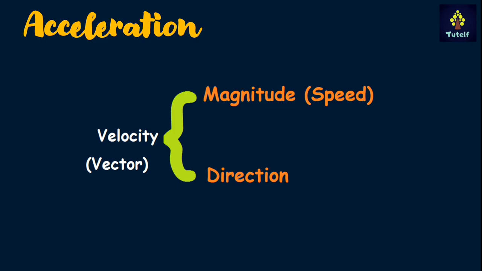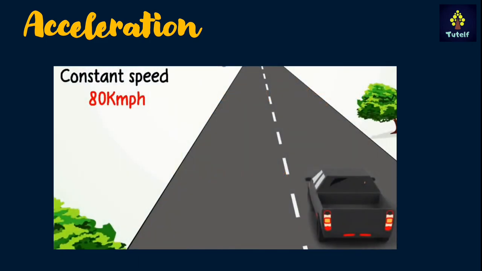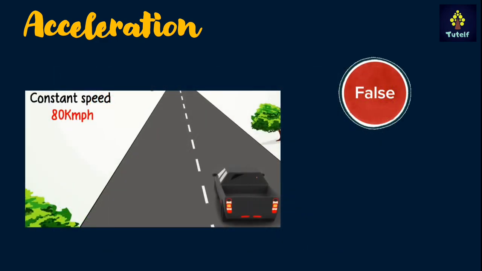Let's check out a few cases where acceleration is happening or not. So there is a car which is moving on a straight road and the speed is 80 km per hour. Now since this is a straight path, there is no change in the direction and there is a constant speed, that is 80 km per hour, so there is no change in the speed as well. Thus, there is no change in velocity. Since there is no change in velocity, there is no acceleration happening.